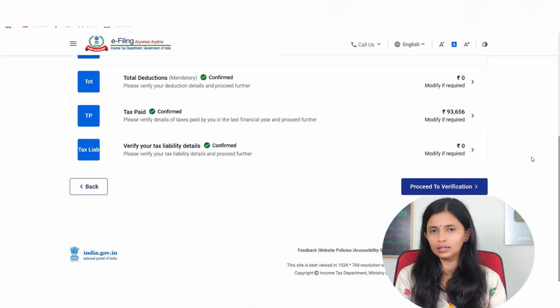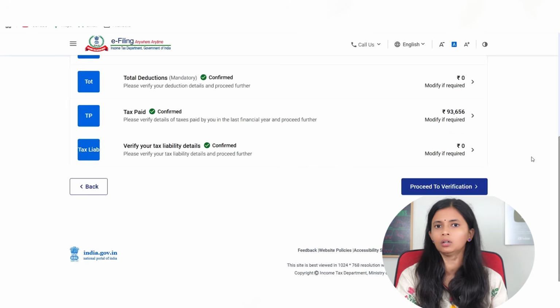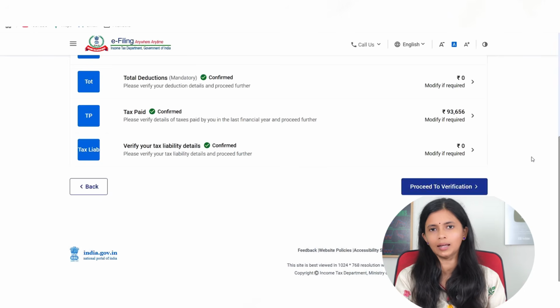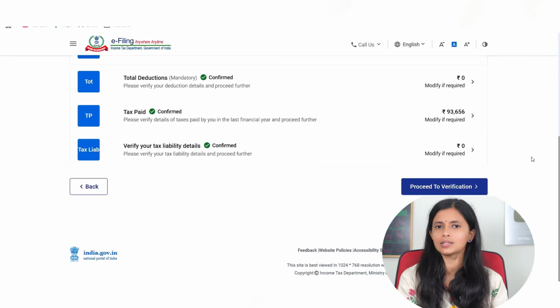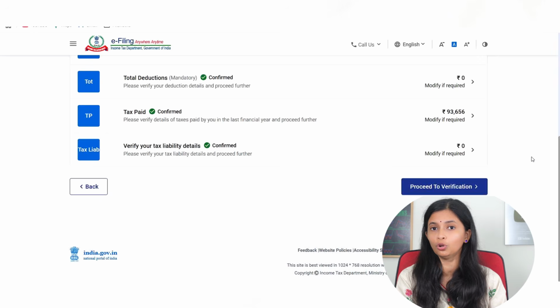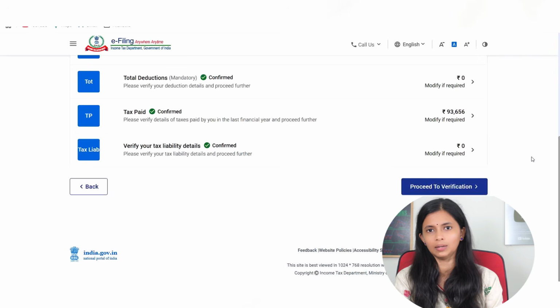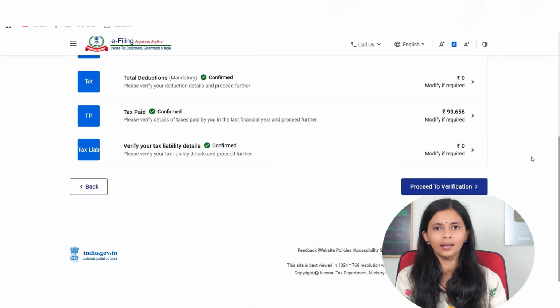To e-verify your returns, an OTP will be sent to the phone number which is linked with your Aadhaar. Put that OTP and e-verify. You can do it immediately or you can do it later, but it is always recommended to e-verify immediately. If you don't, within 30 days you will have to send the hard copy of your ITR to the income tax department, which is again a lengthy process. Instead, just e-verify right there and finish off your filing process. By doing this, you can easily, within a few minutes, file your ITR 1 and be safe from getting any notices from the department. So if you can do it by yourself, then well and good.